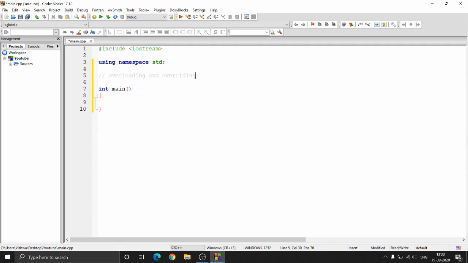When we define a function, we need to be sure that we pass the same number of arguments or the same kind of arguments to the function to make it work. So let's say I do something like int add, which is going to take in two integers, int a and int b. And what it will do is just return a plus b. Now I can use this function without any problem, and I can even pass characters over here, because as you know, characters are nothing but integers behind the scenes.